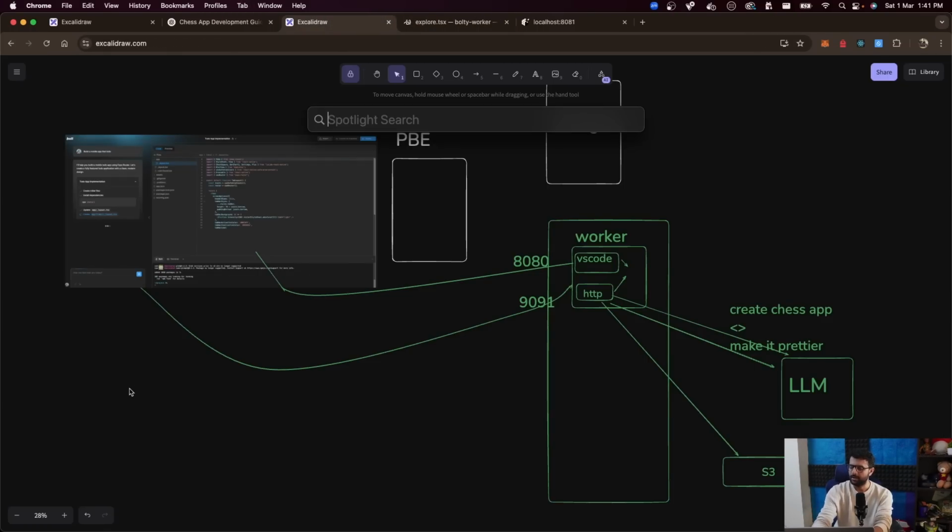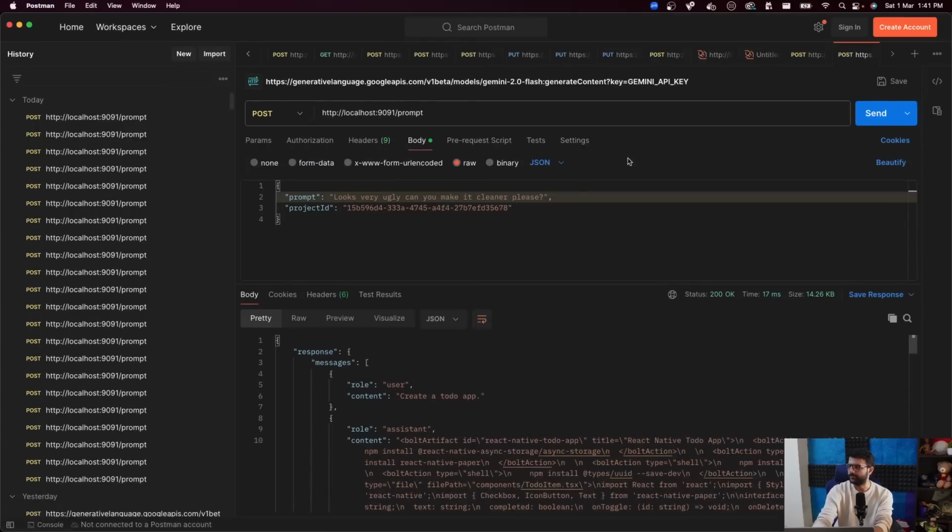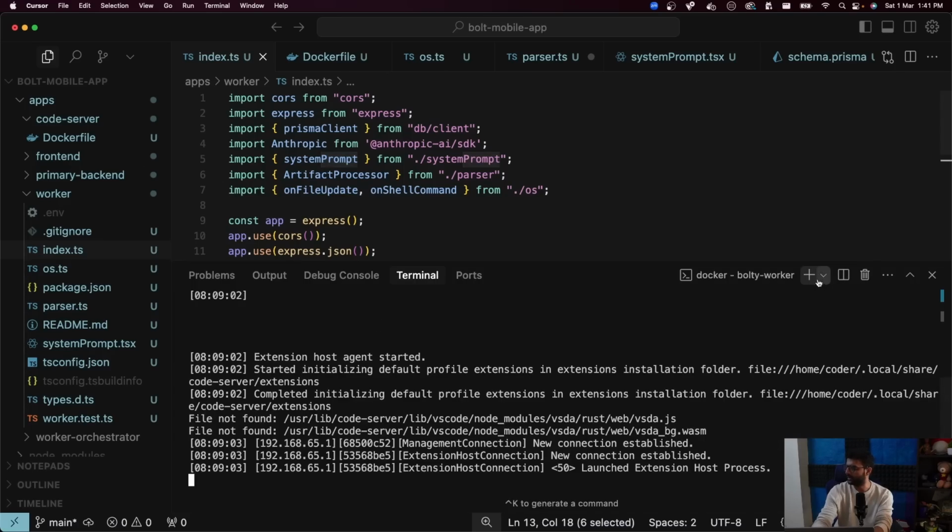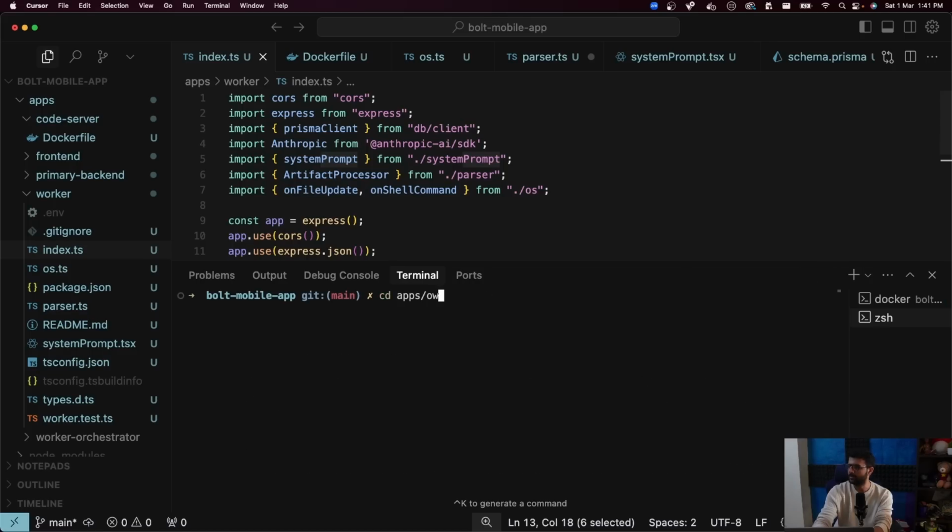So if I go to Postman, and I was trying this a while back, try to hit the /prompt endpoint. Let me make sure it's running. I don't think the worker is running right now. So apps worker, npm run, bun index.ts. I've started the worker on port 9091.